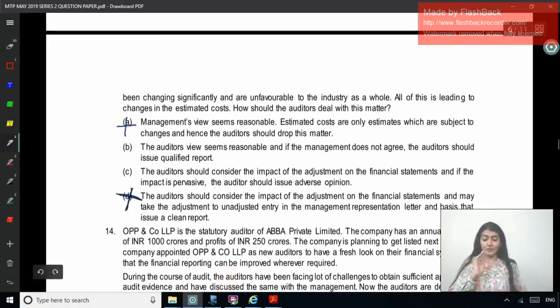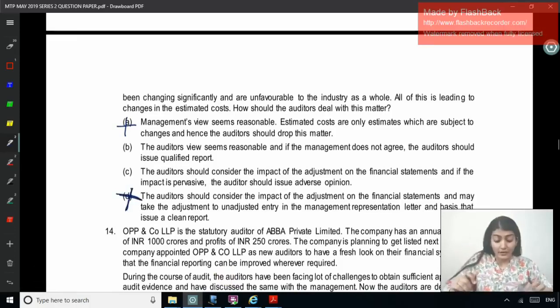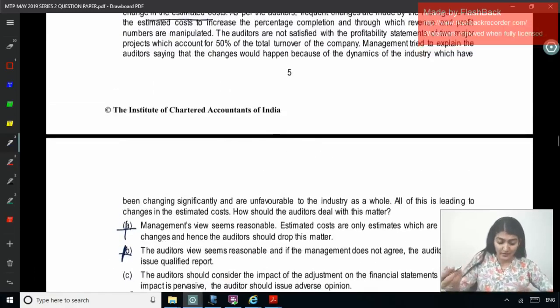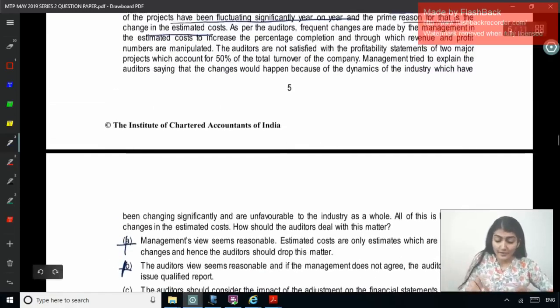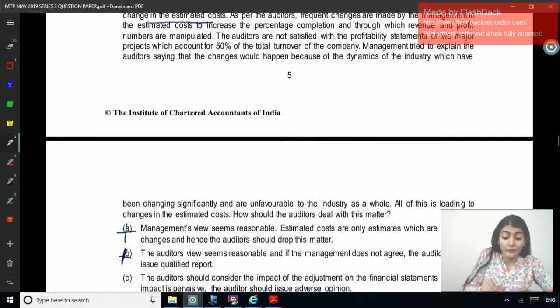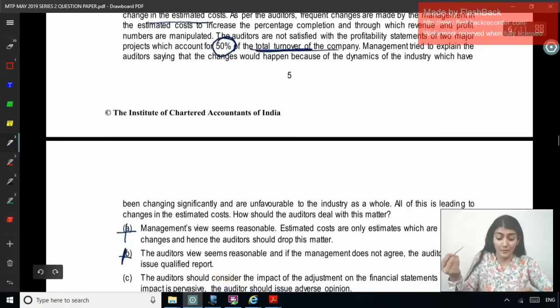No. Right, so now the competition is between qualified and adverse. The auditor view seems reasonable, and if the management does not agree, the auditor should issue qualified opinion. No, right, we cannot say the auditor view seems reasonable. What does it say? Because not satisfied with the profitability statement of two major projects which account for 50% of the total turnover. So this is going to be material and pervasive.